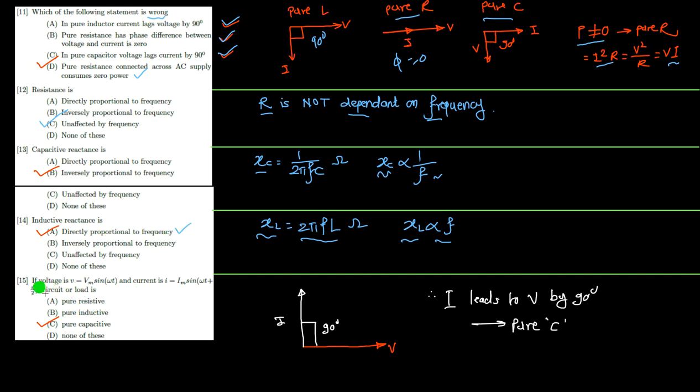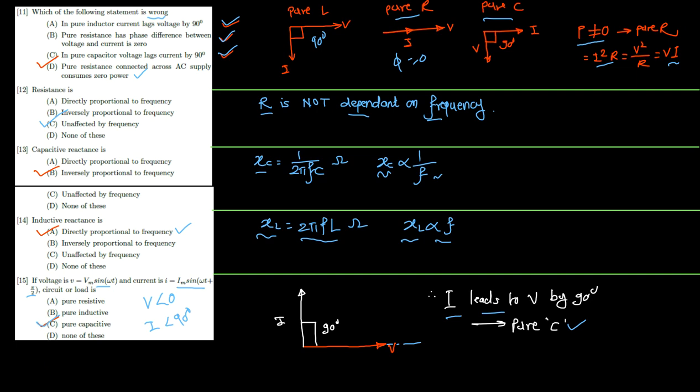Now, read the statement carefully. If V is equal to Vm sine omega t and the current I is equal to Im sine of omega t plus pi by 2, that is, I is leading V by 90 degrees. Suppose V is along the reference because its phase angle is 0. If you write in polar form, this is V at an angle of 0 and this is I at an angle of 90 degree. So I is leading the voltage by 90 degrees. This happens in the pure capacitive circuit. Hence I ticked this pure capacitive circuit.